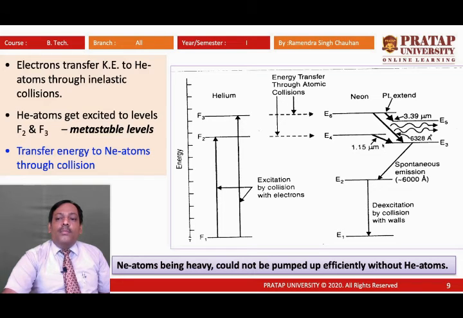These two wavelengths are in the infrared region, and the wavelength 6328 angstrom is in the visible region. This is the most common wavelength produced by the helium neon laser. So we generally say that the wavelength of helium neon laser is 6328 angstrom.